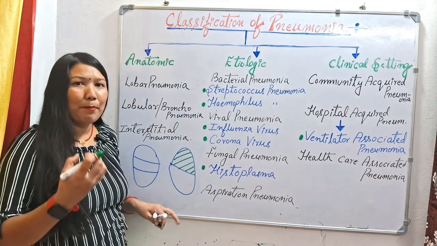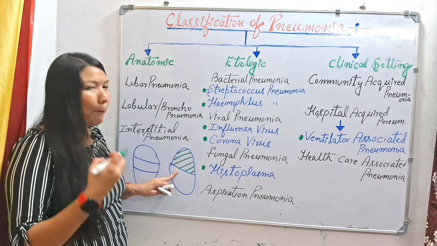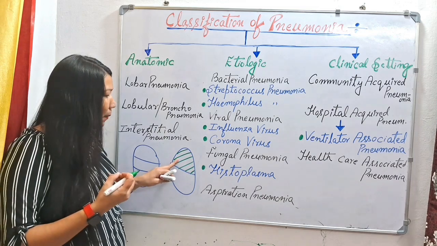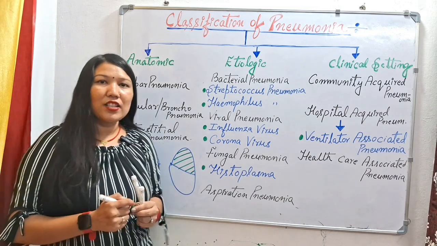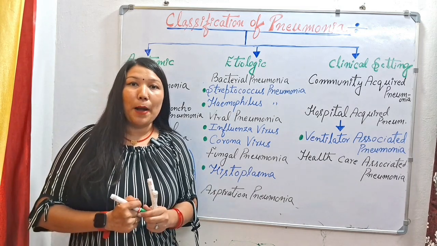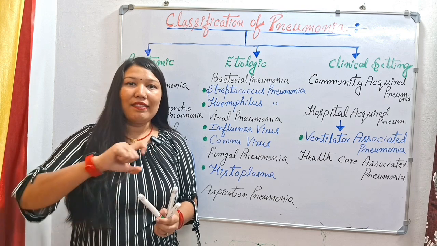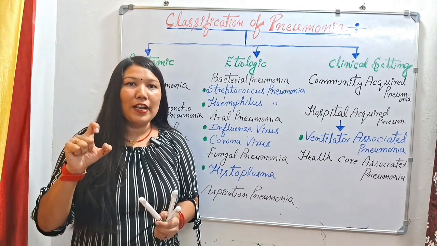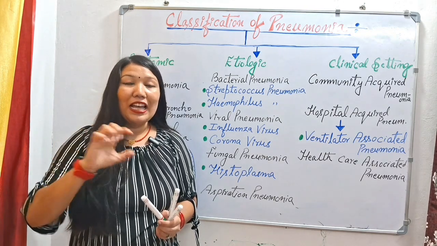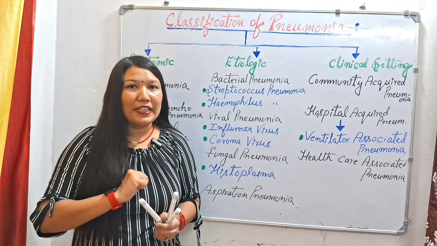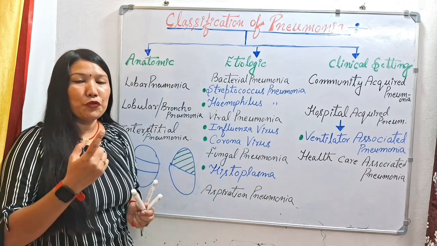Suppose I am taking the example of the left upper lobe. Here the left upper lobe is affected, so there is consolidation formation in the left upper lobe of the lung. And this consolidation happens in a diffused form. The complete segment is affected here, so it is in a diffused form.